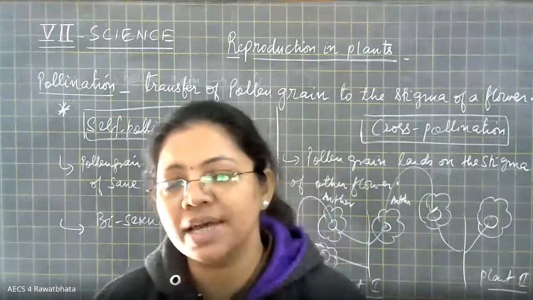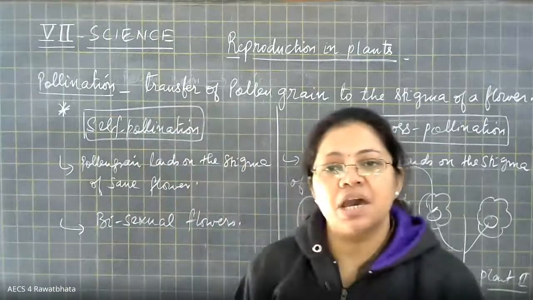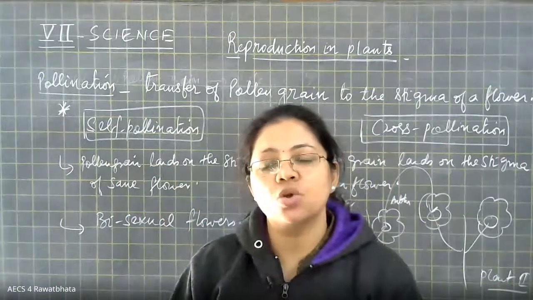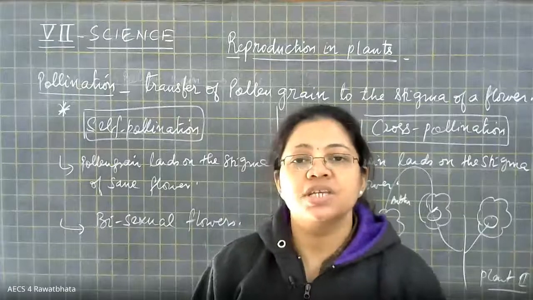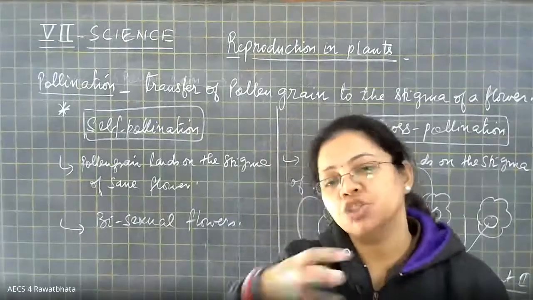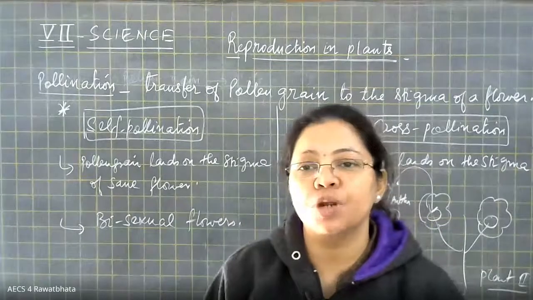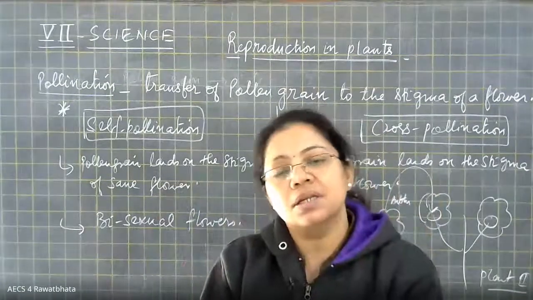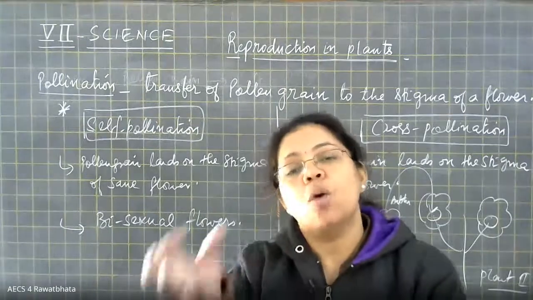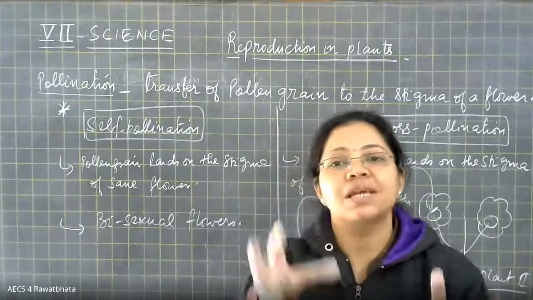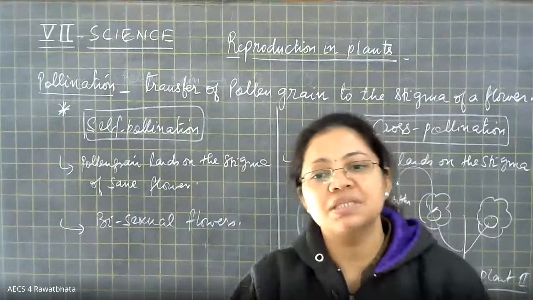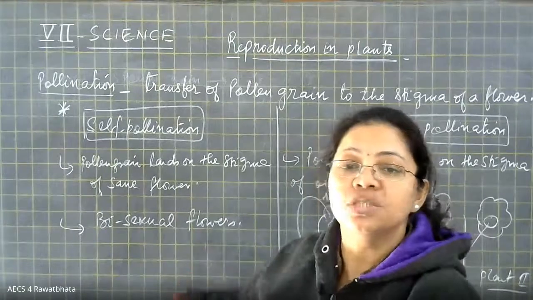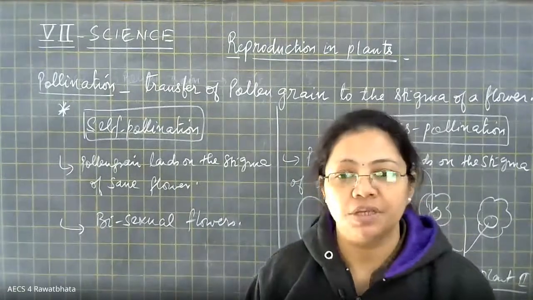Actually, as soon as the stamen and pistil are formed, each part has got its own function. The function of pollen grains is to produce male gametes inside them. As soon as the stamen forms, the anther develops and pollen grains form inside the anther, and inside the pollen grains the male gamete is always present. The same is the case with the ovules which are present inside the ovary, right?